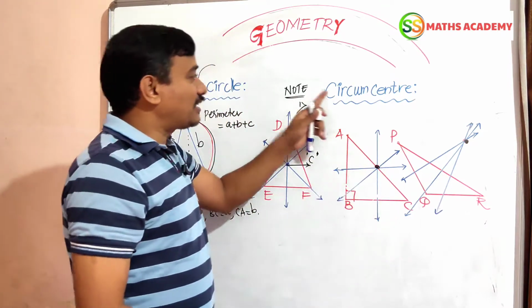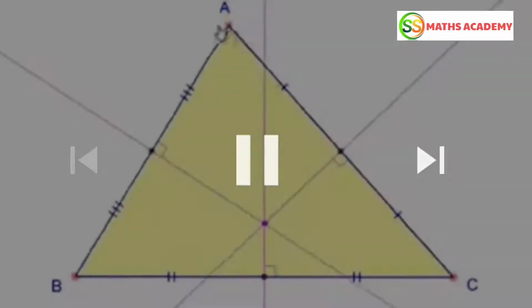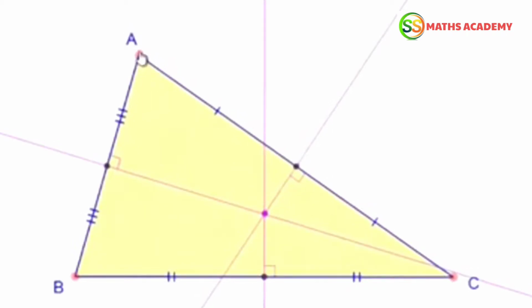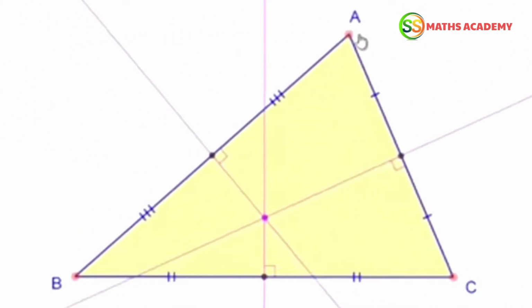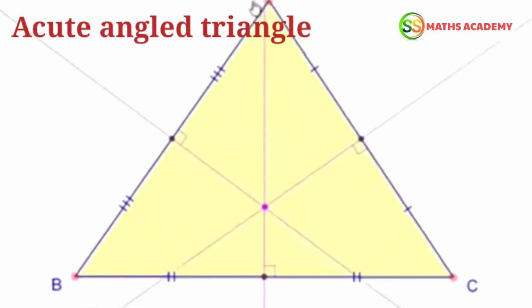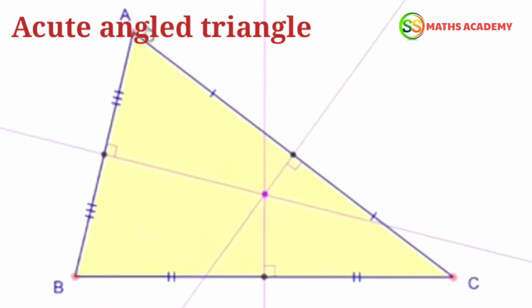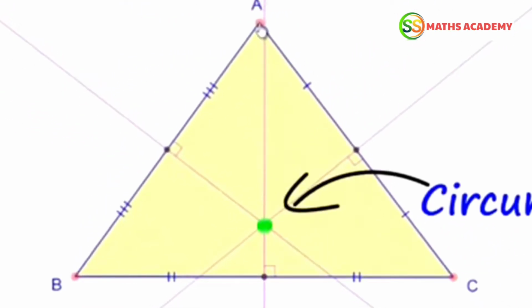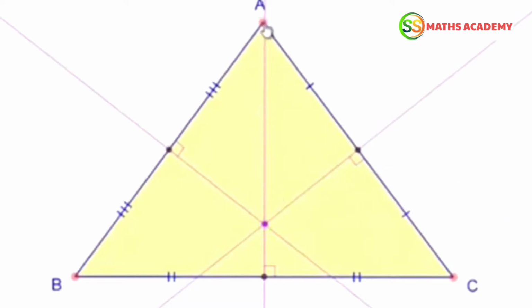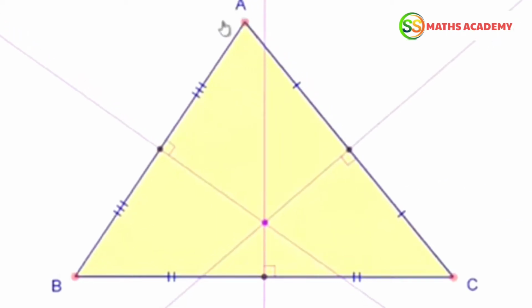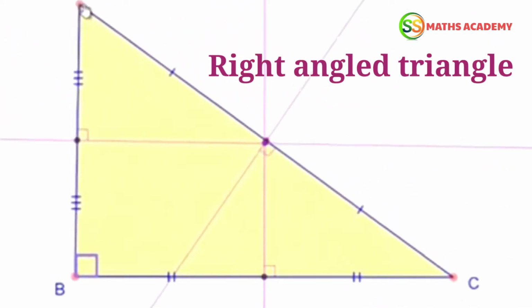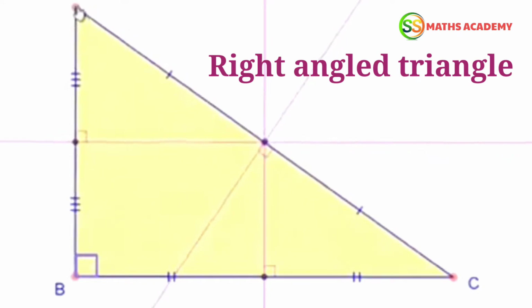Dear viewers, in an acute angle triangle, the circumcenter is located inside only. In an obtuse angle triangle, the circumcenter is located outside of the triangle. In a right angle triangle, the circumcenter is located at the midpoint of the hypotenuse.